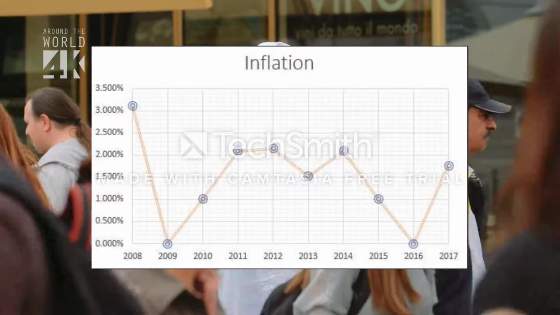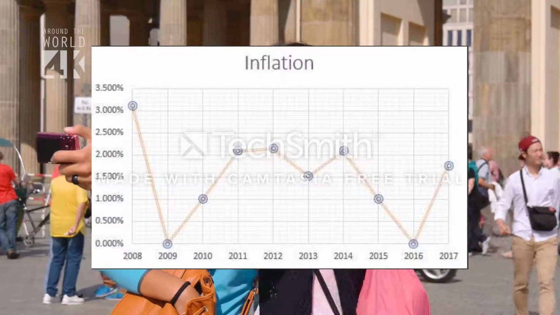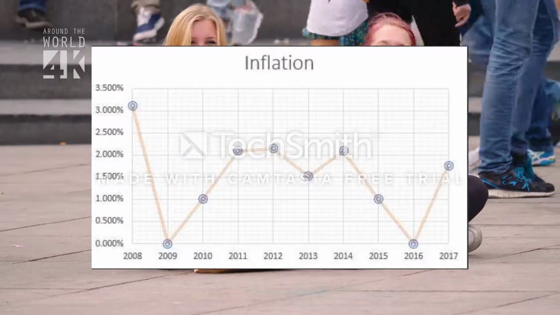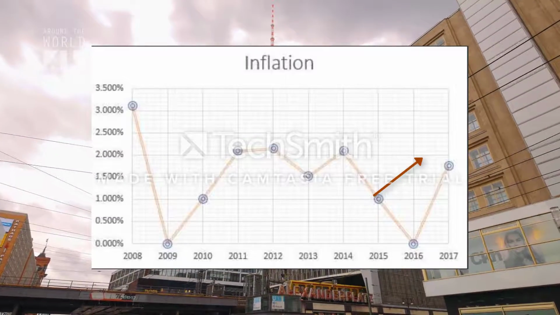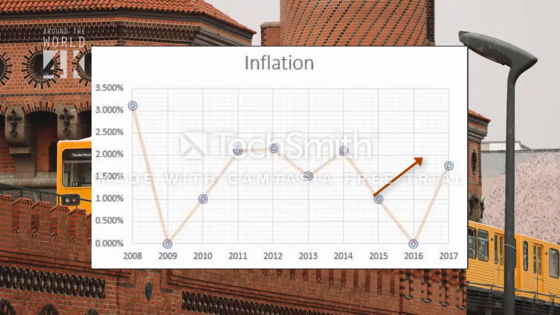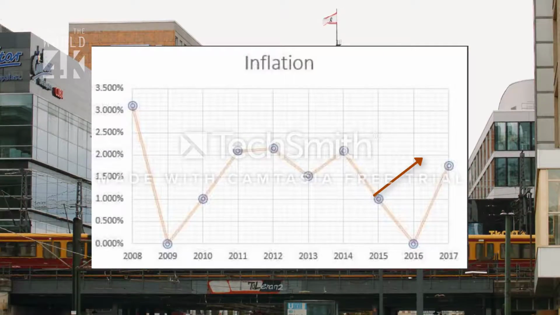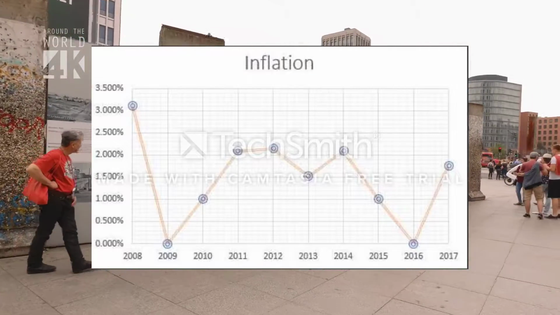Inflation has shot up since 2015, where it was at 1.0, whereas in 2017 it is at 1.76%.